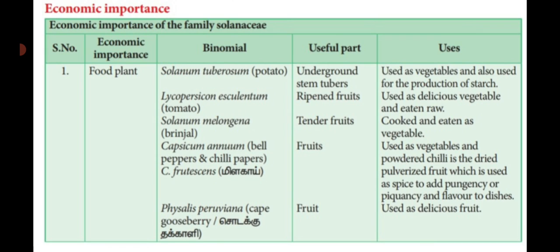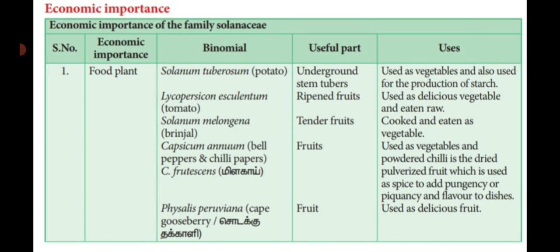Binomial name Solanum tuberosum, potato. We all know that one. We use it as a vegetable, chips, and also used to produce starch content. Which one is the useful part? It is the underground stem modification. A part of a stem which grows towards the soil and stores the food material in the form of tuber. So that is said to be underground stem tuber is the useful part.